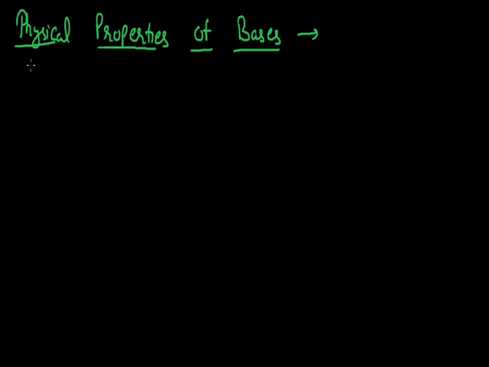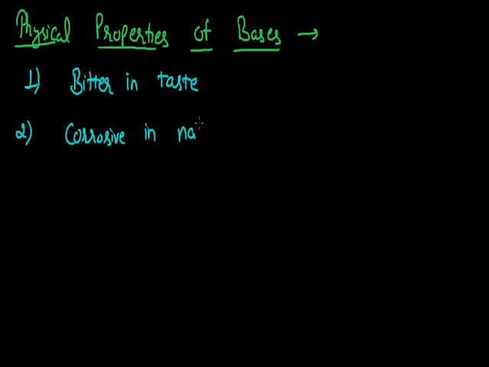The very first physical property of these bases is that most of the bases are bitter in taste. The second one, these bases are corrosive in nature. And again, this property is generally shown by the strong bases or by their concentrated solution. These are corrosive in nature, means they can produce harm to the organic material, to the skin or to the clothes. The third one, these bases show the litmus paper test and they change the color of red litmus to blue.